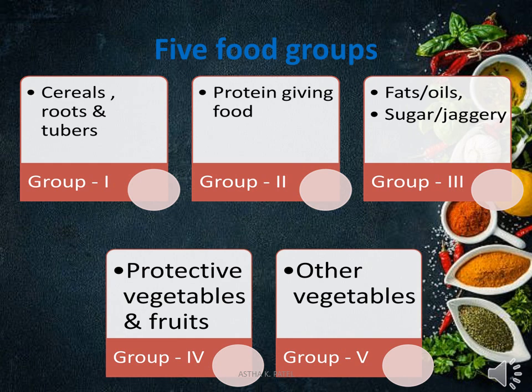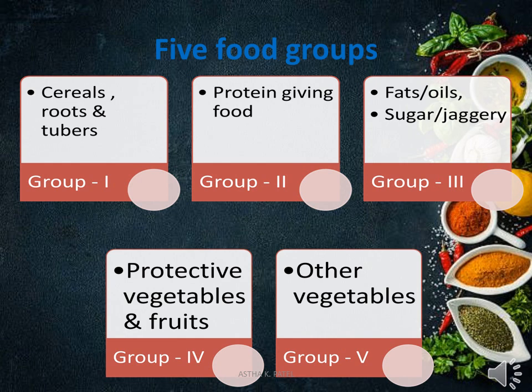So in group 3, there will be involvement of 2 nutrients, fats and carbohydrate, because from fats and oils we are getting lipids, or we can say fatty acids, and from sugar and jaggery we are getting carbohydrates.